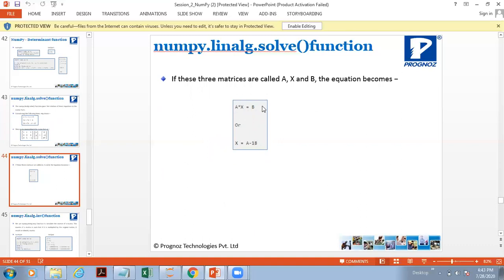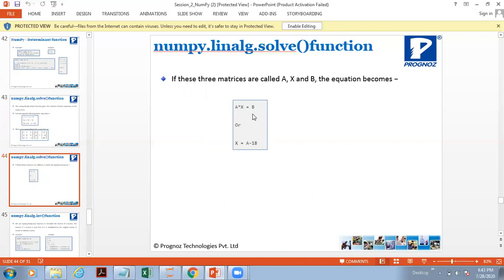In short, it is written like this. Now look, here it is being multiplied. If you take it to the other side, if I want to write X is equal to, what will you have to do with A? You will have to write B divided by A. When you write B divided by A, it means A is in the denominator.